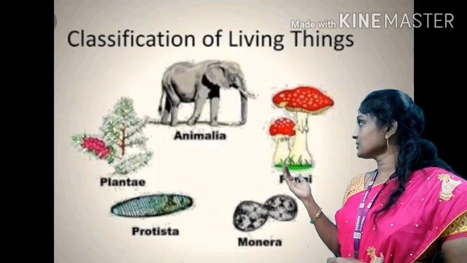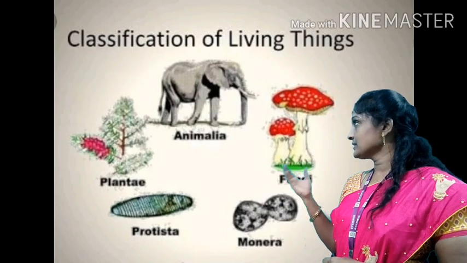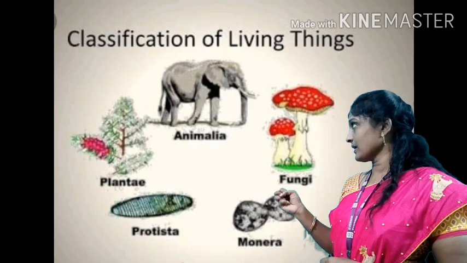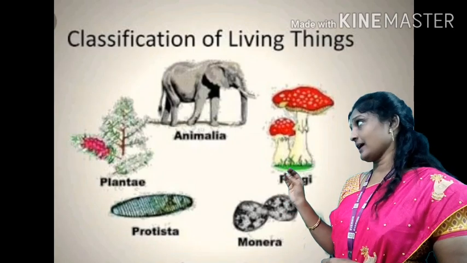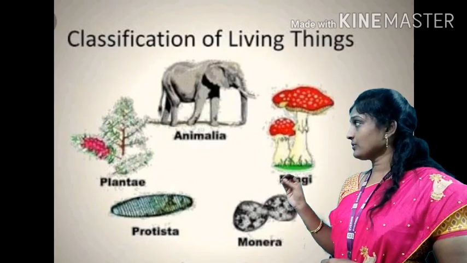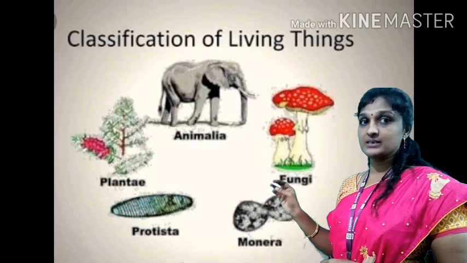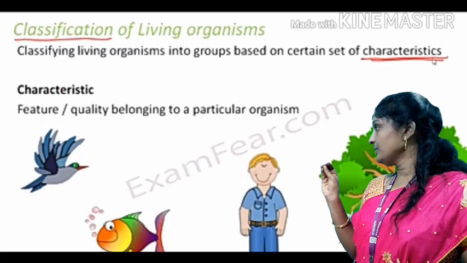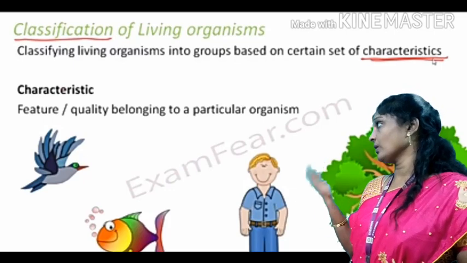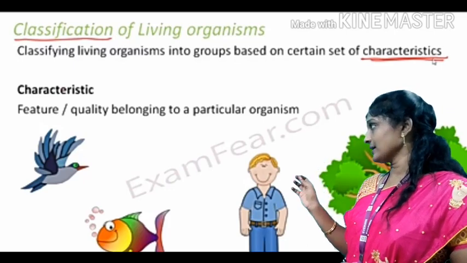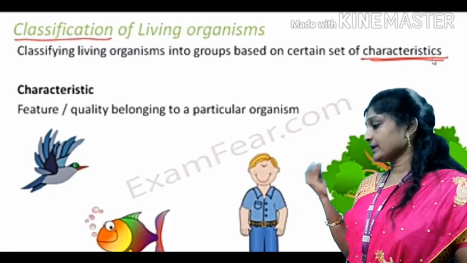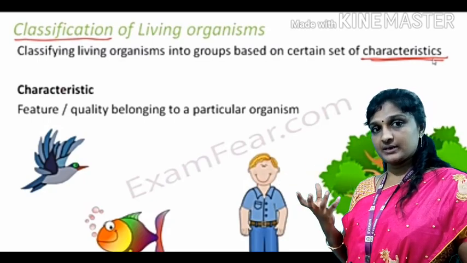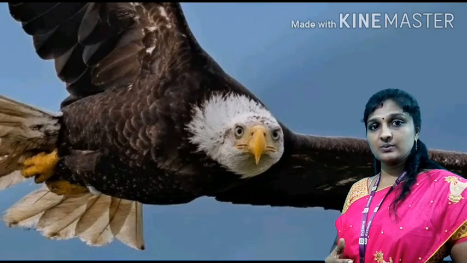This classification of living organisms is done by grouping the organisms by certain characteristics. So you have to know what a characteristic is. A characteristic means a feature or quality belonging to a particular organism. For example, if I say bird, immediately what characteristic will you say?